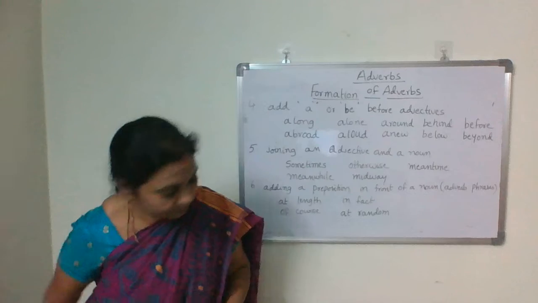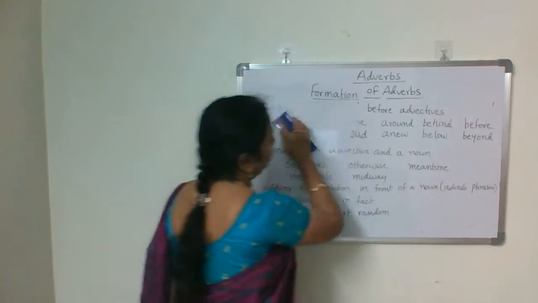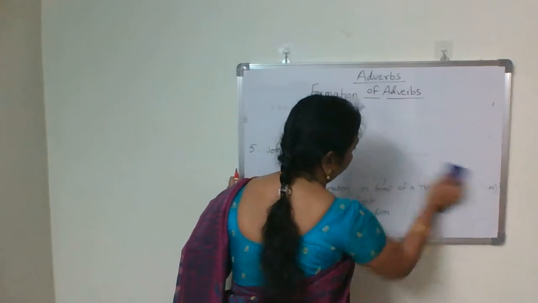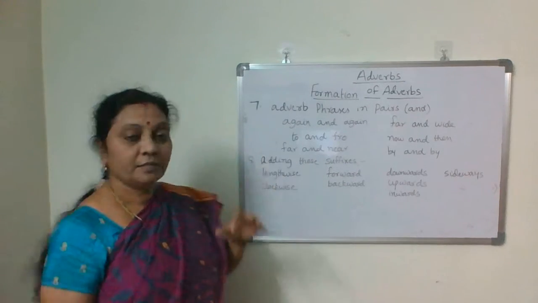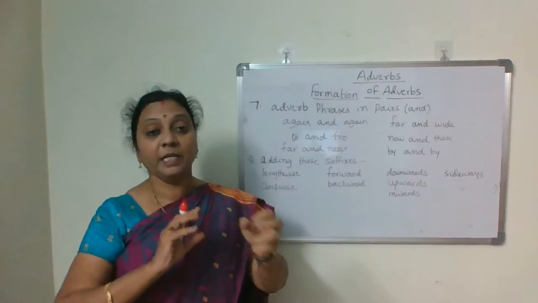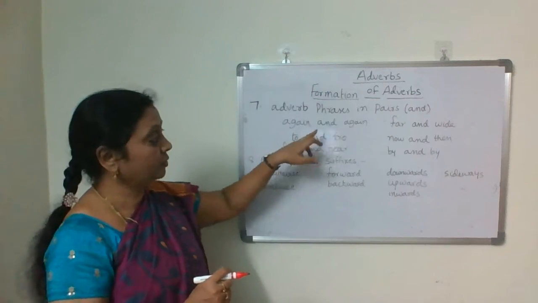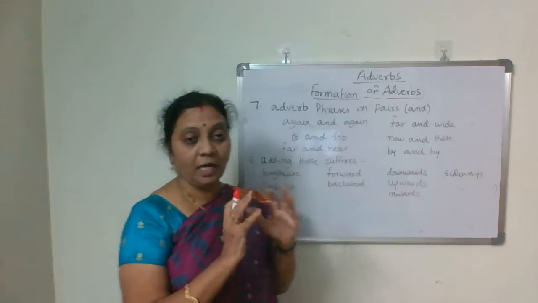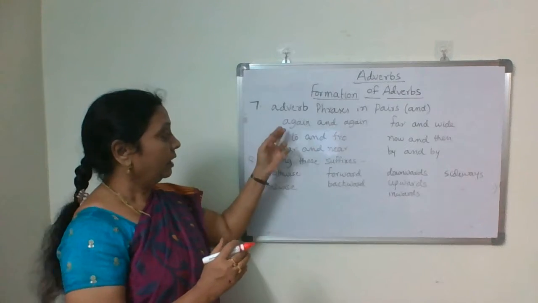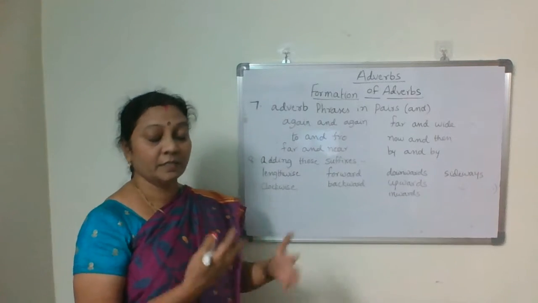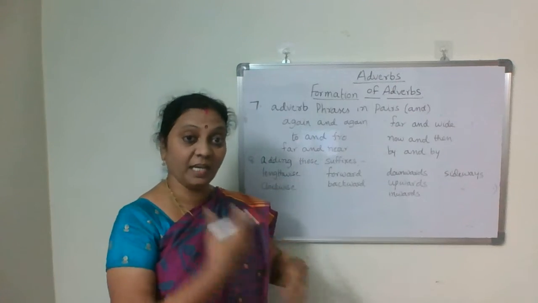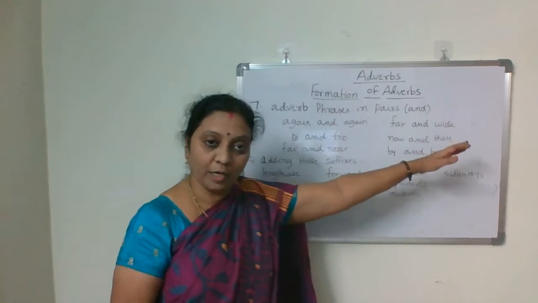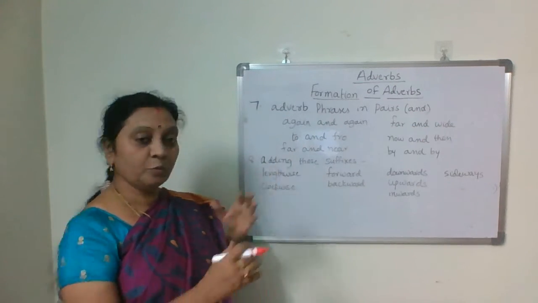Next formation is adverb phrases again, but in pairs, and you just use the word and. Again and again. He repeated the work again and he committed the mistake again and again. Far and wide, far and near, to and fro.